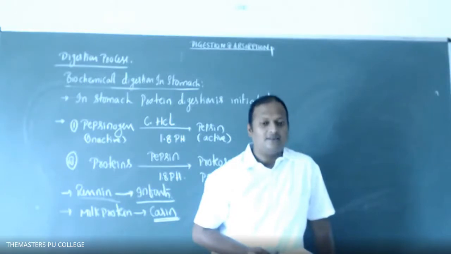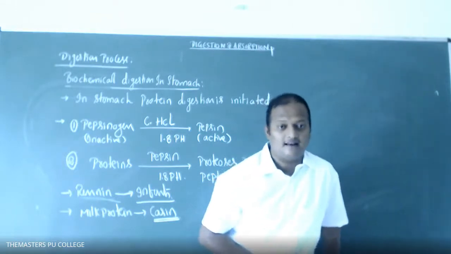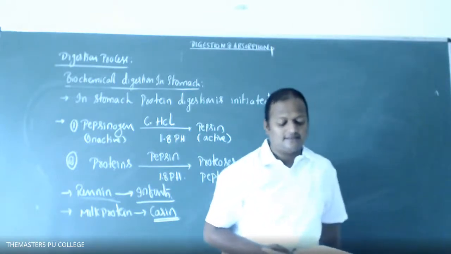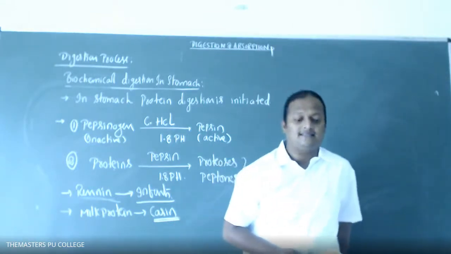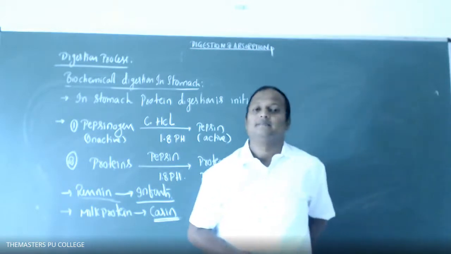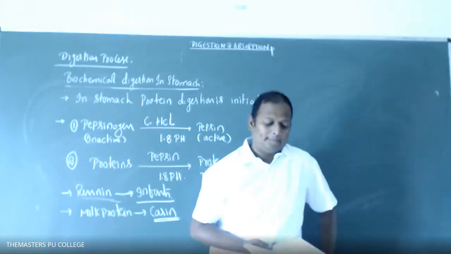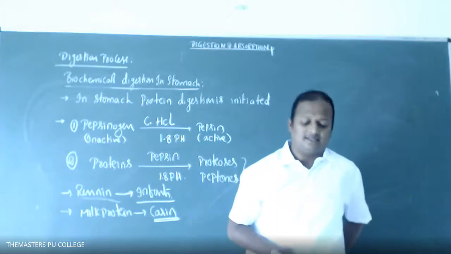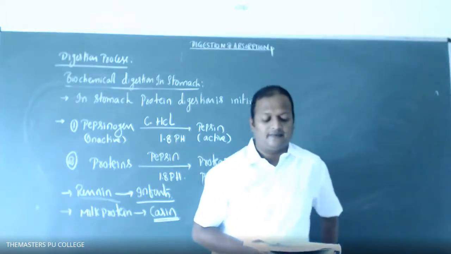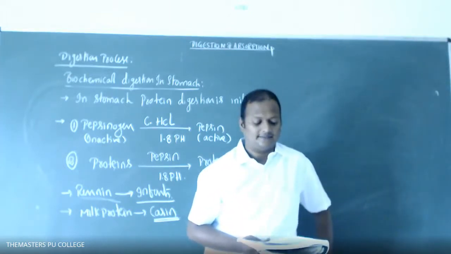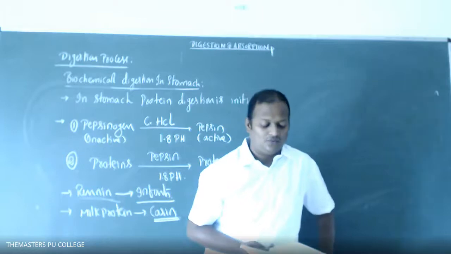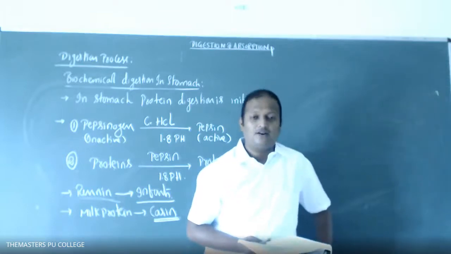First one, epithelium of visceral organs. Second one, gastric gland. Third one, glands are present. Fourth one, circular and longitudinal.